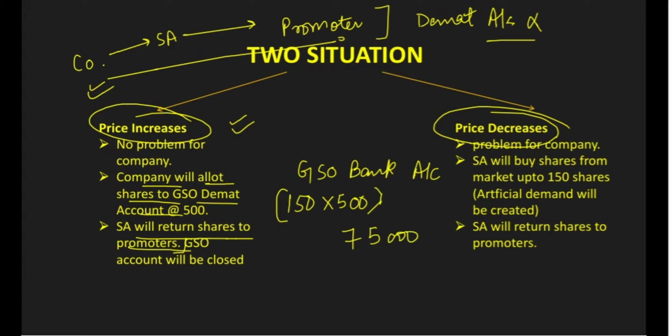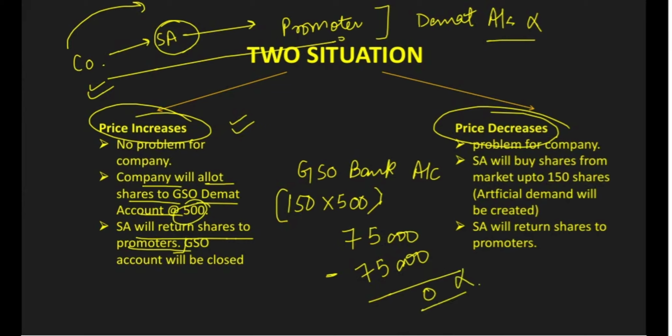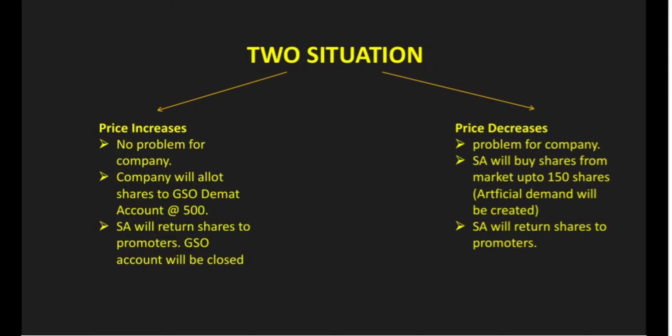Now company is allotting shares so that it can return it to the promoter. So SA will purchase these shares, which is again at the issue price 500. It is again 75,000 and account will be closed. I am not taking into consideration all about the expenditure that will take place. Here I am assuming that no kind of expenditure has taken place. Alright. So there could be the third scenario in which SA will buy 100 shares, suppose.